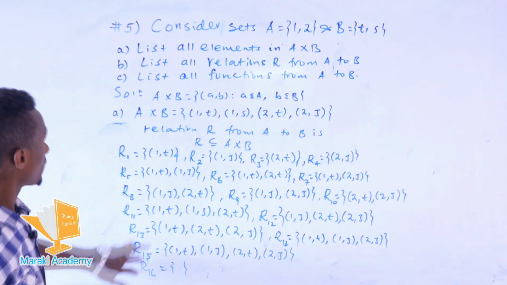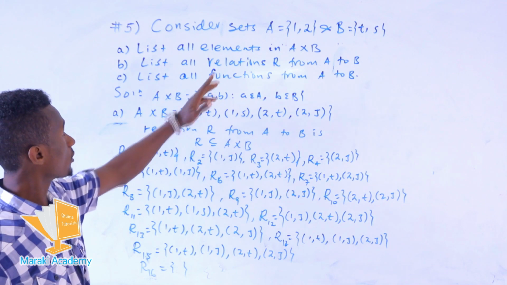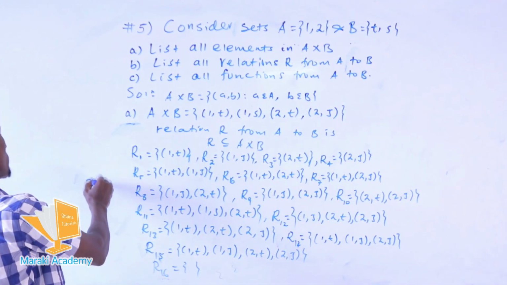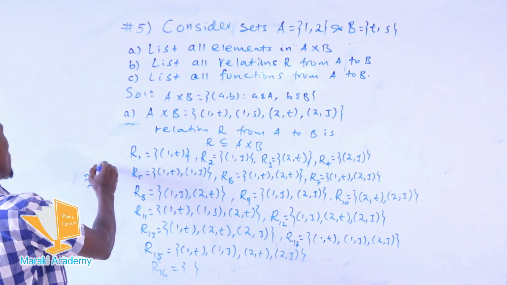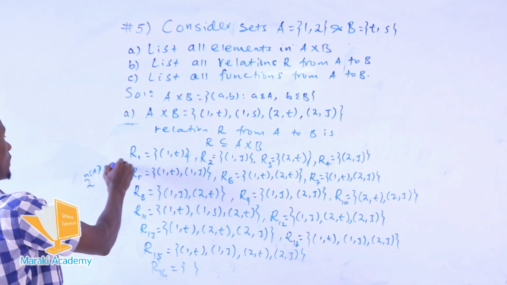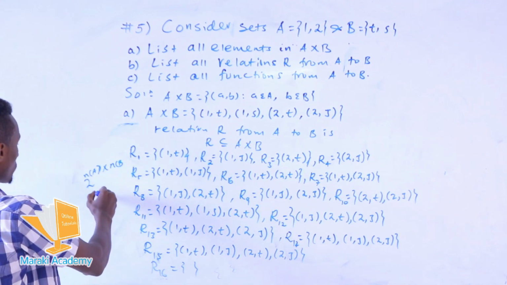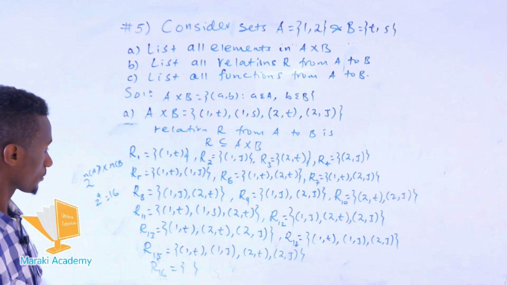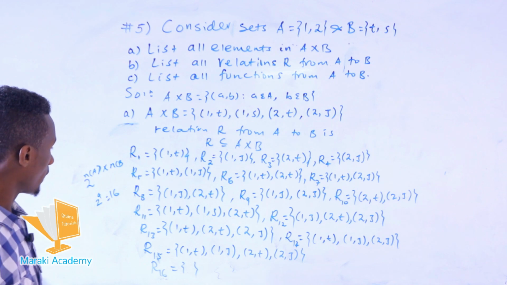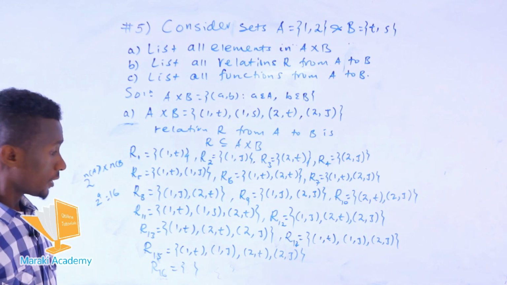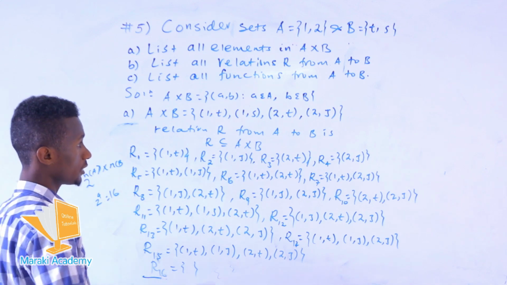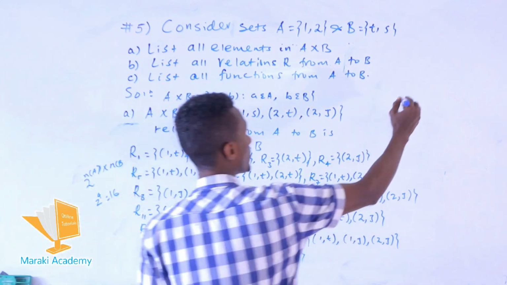So we have the set A containing 2 elements, set B containing 2 elements. So we have how many? The number of set A times the number of set B. So this is 2 raised to 4, which gives 16 relations we form. Now from those elements, which are the functions? This is all the relations. So to determine the function,